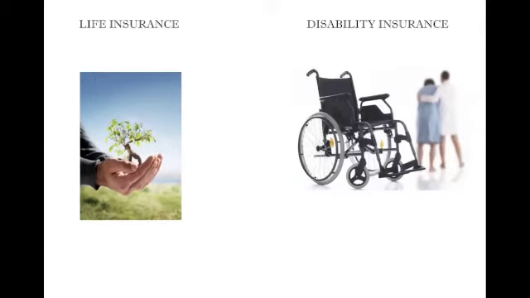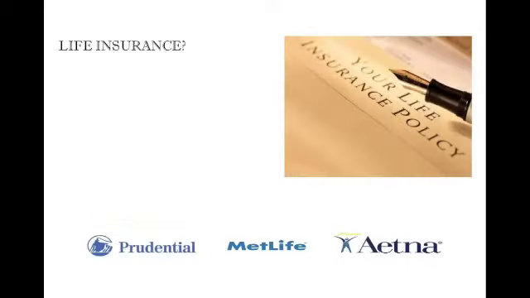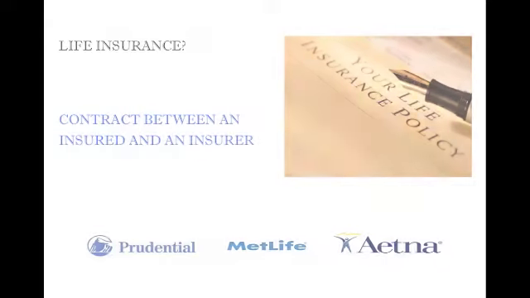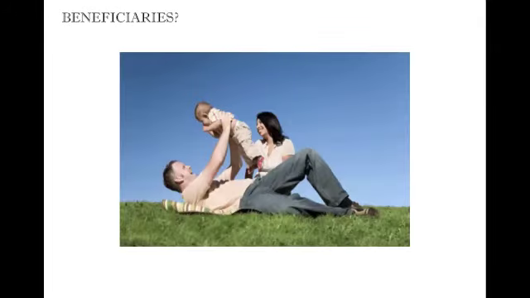Let us look in detail at what life insurance is. Life insurance is a contract between an insured and an insurer where the insurer promises to pay a designated beneficiary a sum of money upon death of the insured person. The designated beneficiary could be a spouse or other dependents of the insured person.